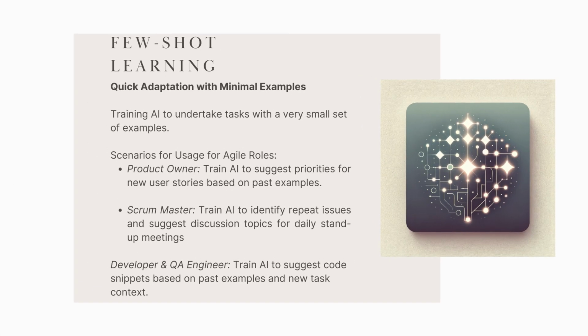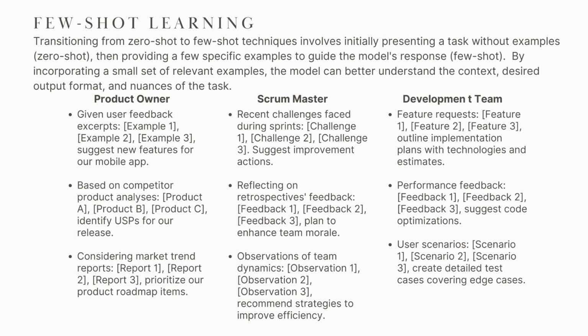Next up is few-shot learning. If zero-shot is like giving the AI a blank canvas, few-shot is like giving it a few reference photos to work from. You provide a small set of examples to show the AI exactly the kind of output you're looking for. For a development team, instead of just asking for code for a login function, you could provide 3 examples of how you've structured similar functions in the past with your preferred error handling and comments. The AI then uses those examples to write new code in the same style. It's a powerful way to quickly adapt the AI to your team's specific context and standards with very little effort.